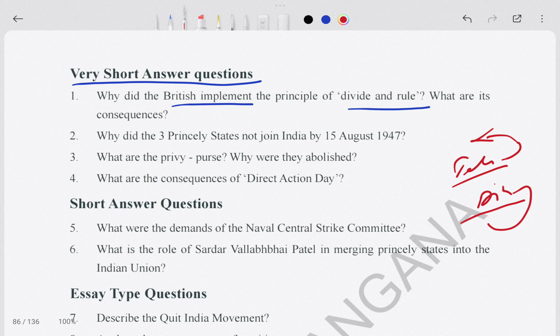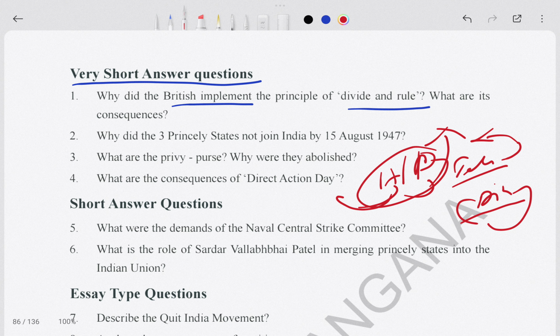Take Haryana and Punjab, the best example. If the British occupied Haryana, the Punjab people were happy, thinking they were not occupied. If the British occupied Punjab, then UP would be happy. When UP was occupied, the eastern states like Bihar and Odisha would be happy, and then it was over for them too. That is how they divided and ruled.